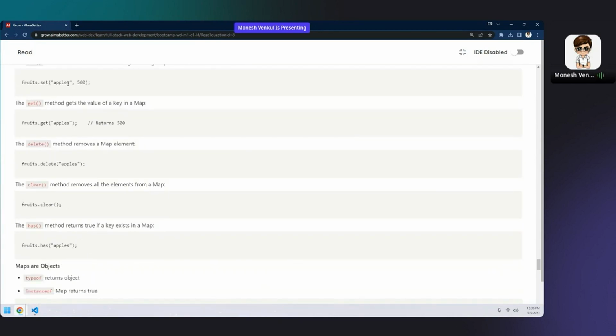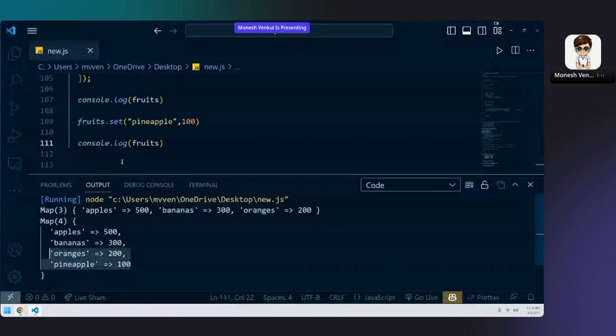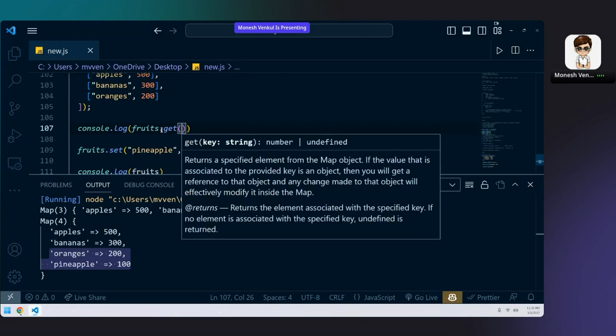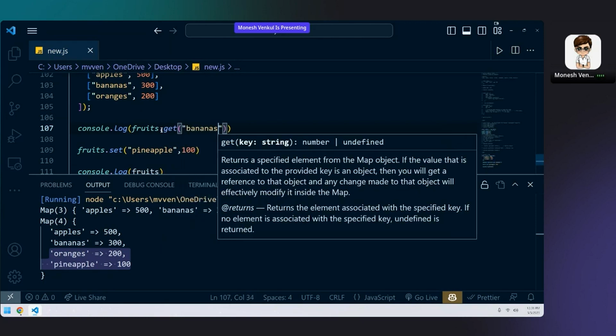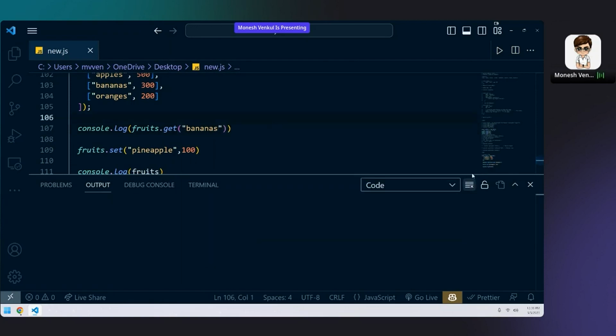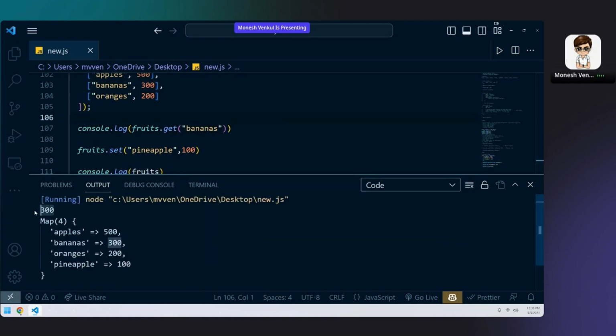And yeah, .set I've told you. .get will get the value, for example, if I want to get the value of 300, I want the output of 300, I can simply write fruits.get bananas. Then I'll be getting the output of 300.